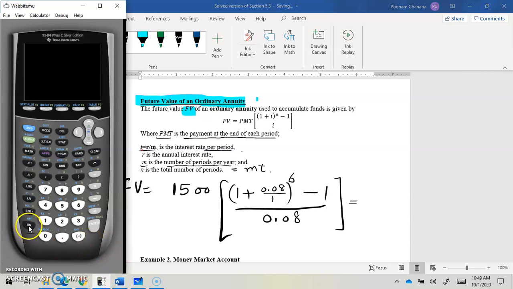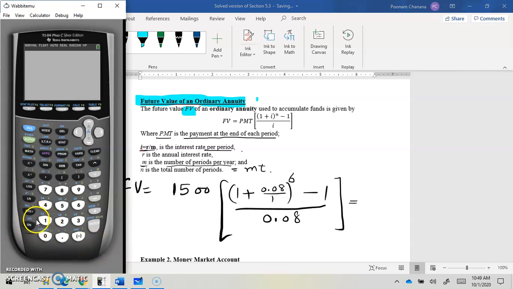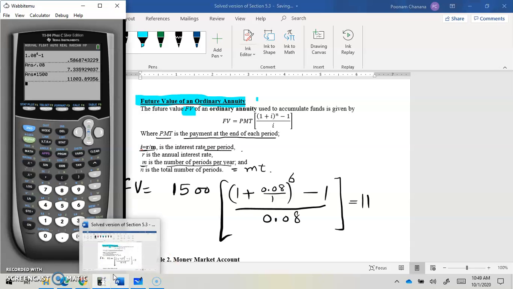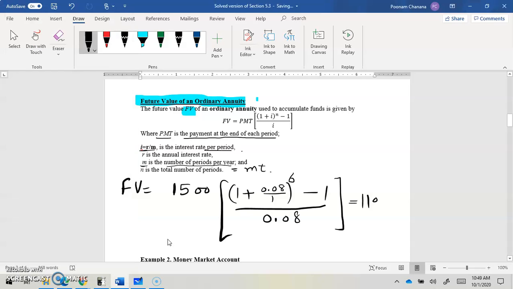Let's try it and see if we get the same number. 1.08 raised to the power 6, minus 1, divided by 0.08, times 1500. So you get exactly the same amount, 11,003.89.